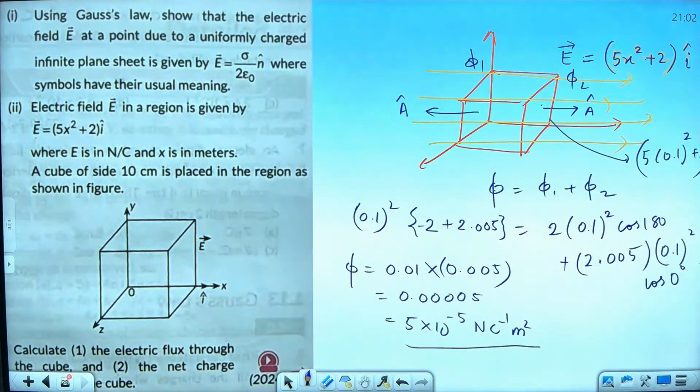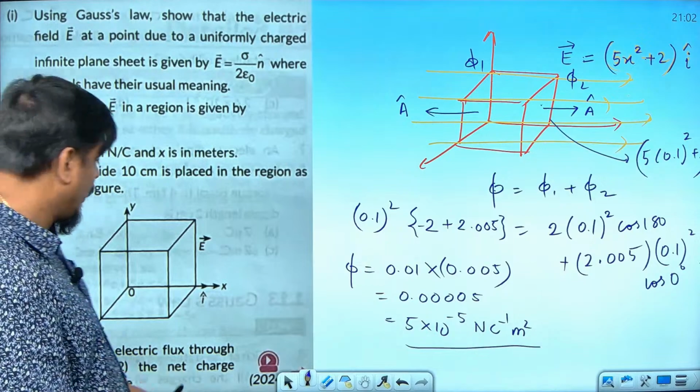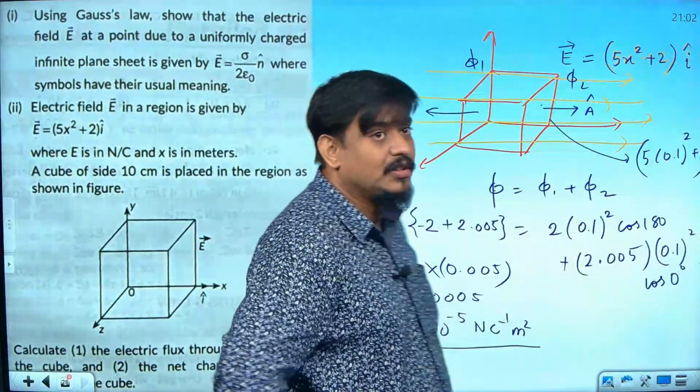Any issue, others? Some mistake is there, tell me. Is it clear to you how the answer has come? And then multiply this value with 8.85 into 10 to the power minus 12, you will be getting net charge enclosed. I hope it is clear whatever I have told.